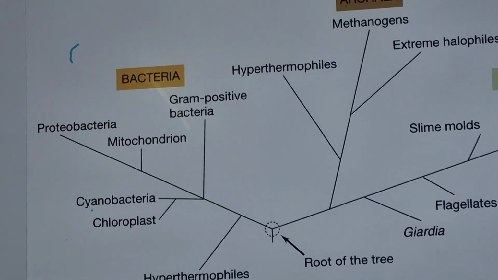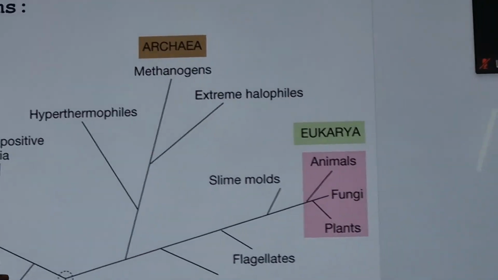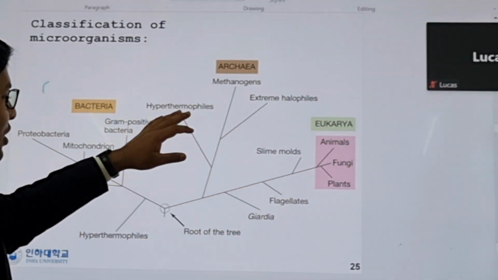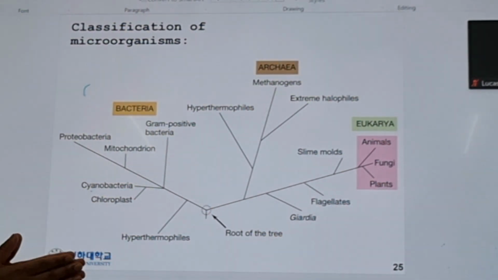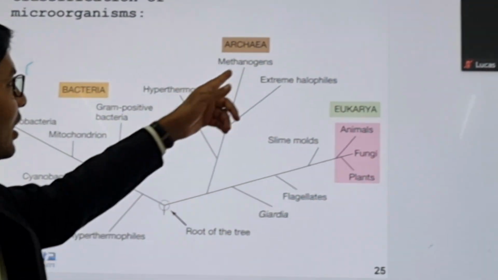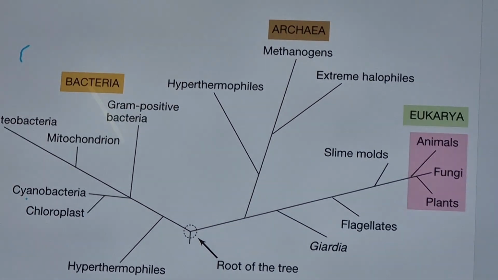Now come to the classification based on their structure. So you can see the root of the tree for bacteria, archaea and eukarya. So methanogens, those methane producing microorganisms, are not real bacteria. So we have made another branch for them. Those are called archaea. There is a slight difference between bacteria and archaea, I will tell you later.